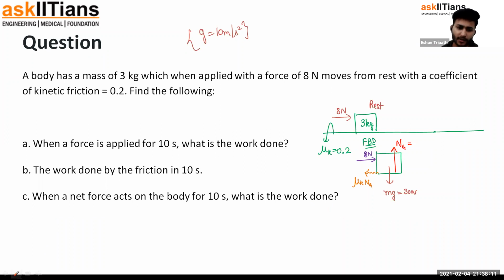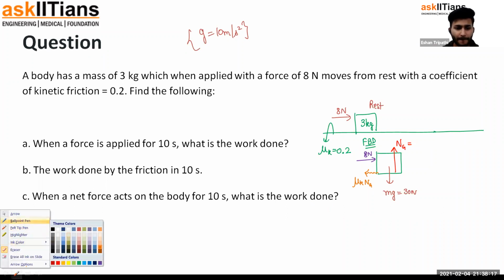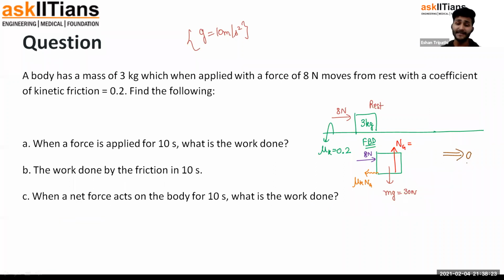Now let's see. Overall, is this block in equilibrium? No, no, no. We do know it's already slipping. It should not be in equilibrium. So it is accelerating towards the right. Everyone can imagine that. But can I say along vertical, it is in equilibrium, because there is no acceleration along the vertical direction, upwards or downwards? So along vertical, it's in equilibrium, and I can say upward force is equal to downward force. Normal reaction from ground is equal to the downward force, which is 30 newtons. So that is one thing that I've got. Normal reaction from ground is 30 newtons. Okay, let's write newtons also. Yeah, units. And now let's study the motion along horizontal.